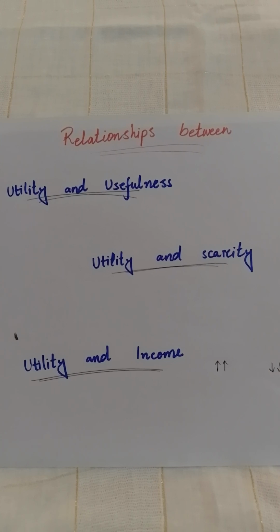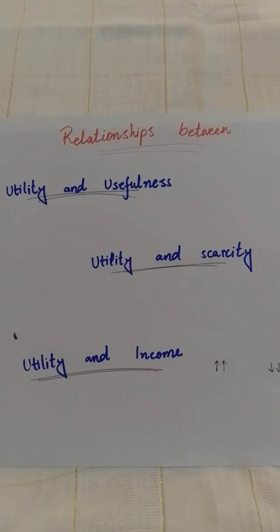The same with raw or rotten vegetables, which do not provide any kind of utility. So utility doesn't mean that all scarce things provide utility. Only those scarce things provide utility which are in demand.